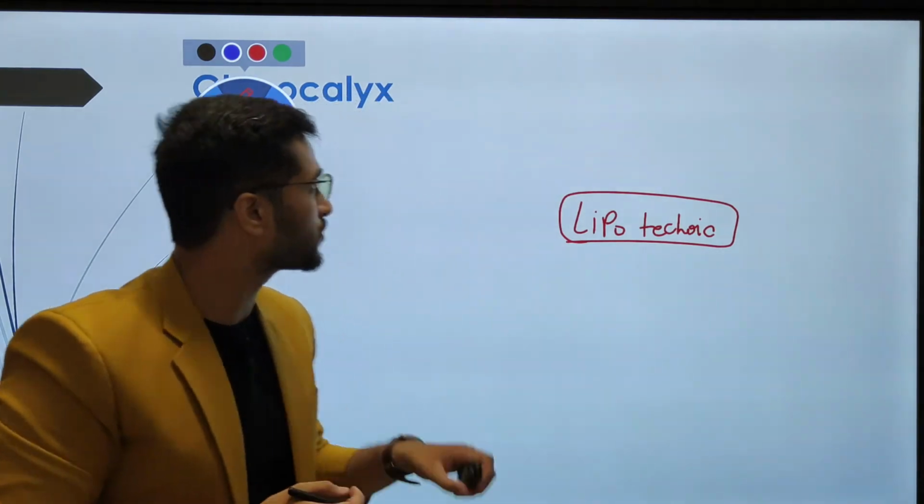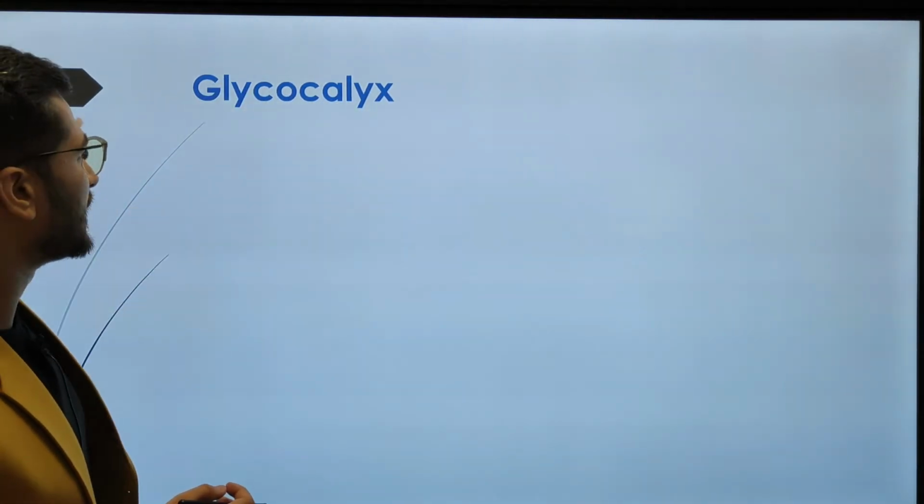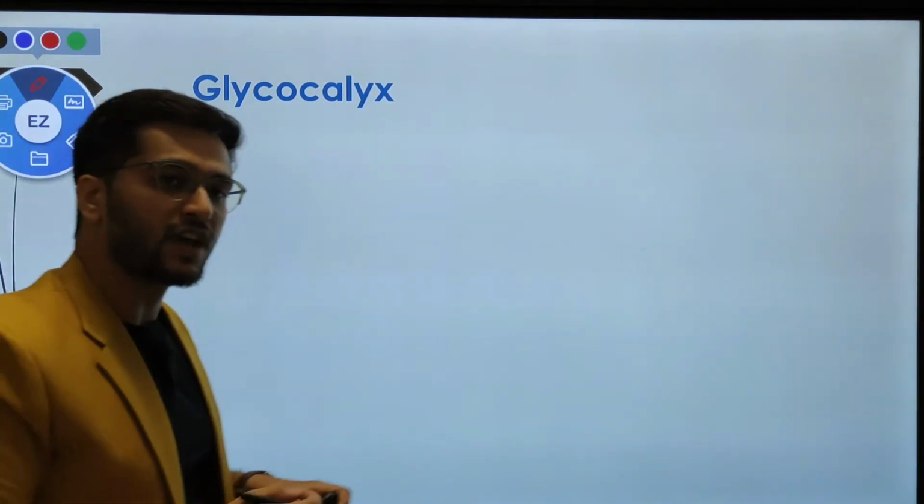Now let's look at some questions here. Before that, let us look at the glycocalyx. The glycocalyx is very important, as we learned that it is a granular layer made up by particles of peptidoglycans, lipoprotein, and glycolipid. So it is the composition made up by these particular things.